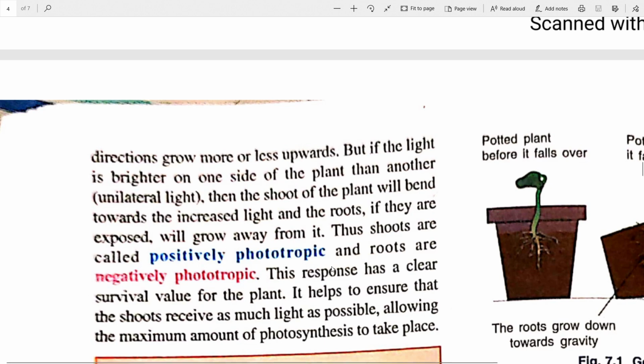And the roots are actually negatively phototropic, because they are moving away from it. That is a negative reaction. So in all the cases of tropisms, whichever part moves towards the stimulus will be positively tropic, and whatever is moving away from it will be negative tropism.